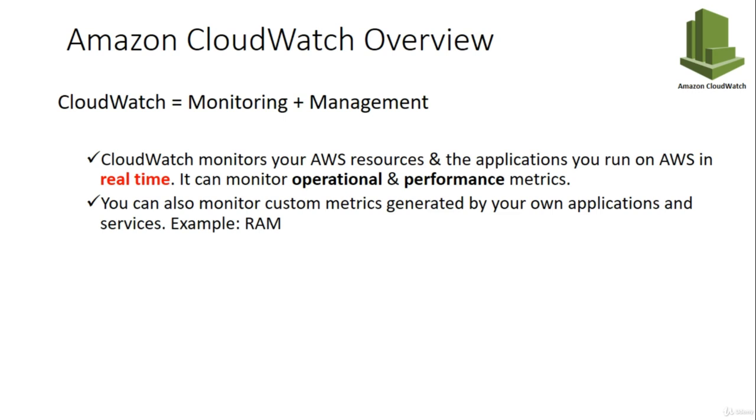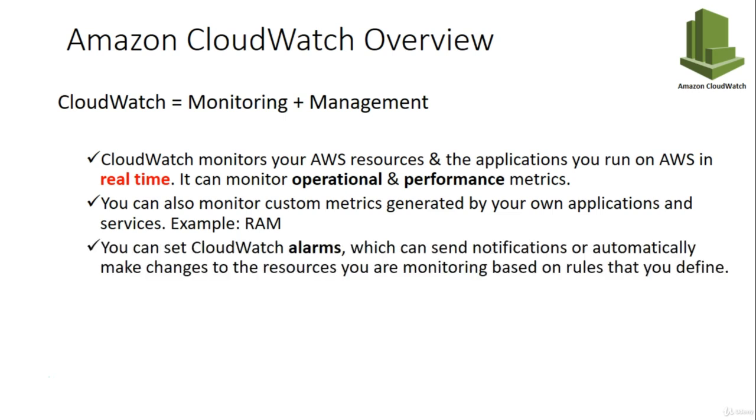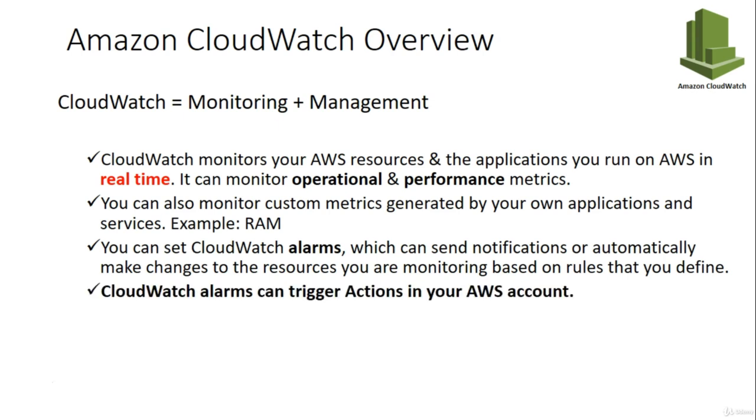So say for example, there are some metrics which are not supported by default by CloudWatch, for example, memory usage or RAM. So you can have your custom metrics defining RAM, and you can monitor it through custom metrics under CloudWatch. You can set CloudWatch alarms which can send notifications or automatically make changes to the resources you are monitoring based on rules that you define. CloudWatch alarms can trigger actions in your AWS account. For example, you want an email to be triggered when your AWS bill is greater than $100.